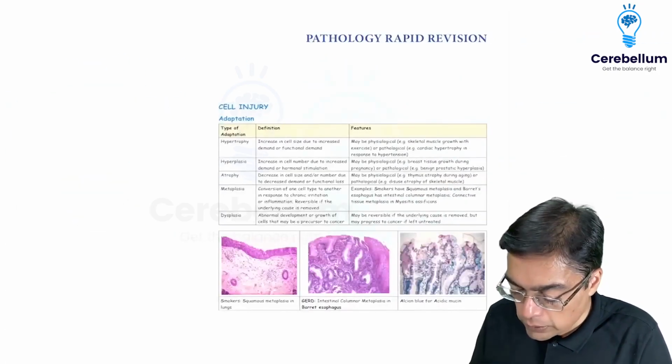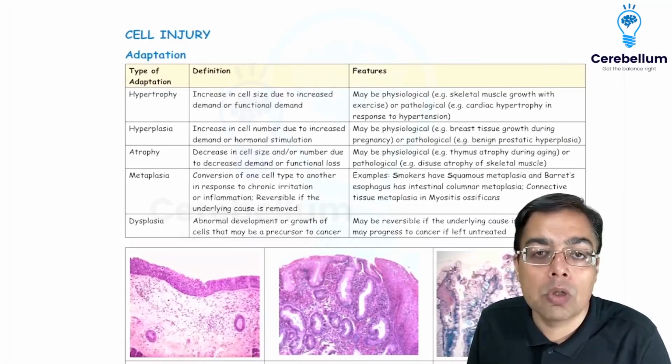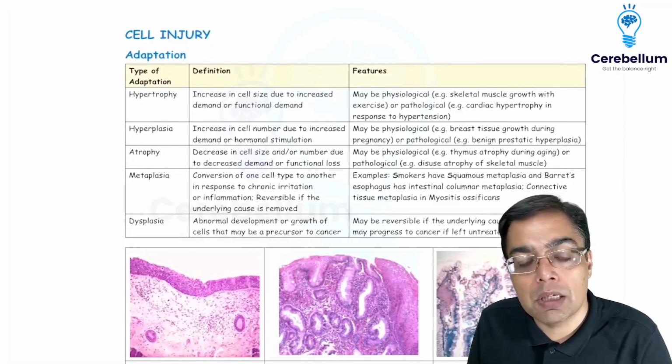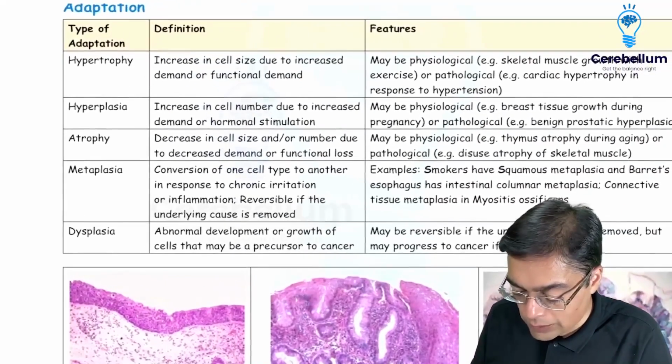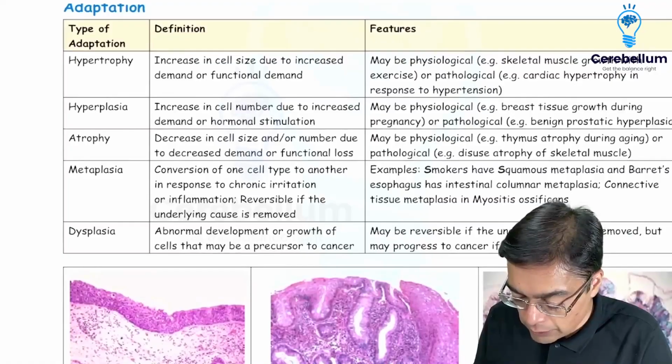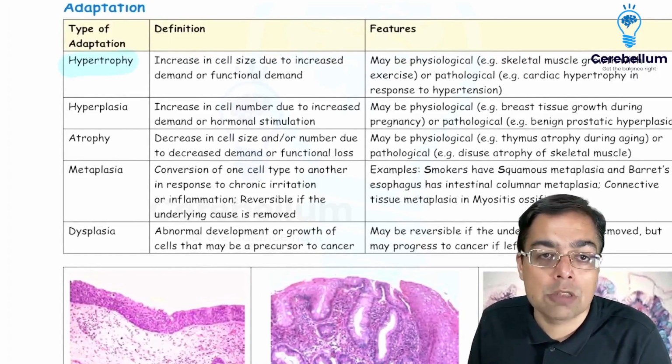Now, starting off with the discussion of the topic in context of general pathology, we are going to be talking about cell injury. And as and when we make a mention of cell injury, we need to quickly revise the important features associated with adaptation. So we understand that when we talk about hypertrophy, there is going to be an increase in the size of the cell because of the functional demand.